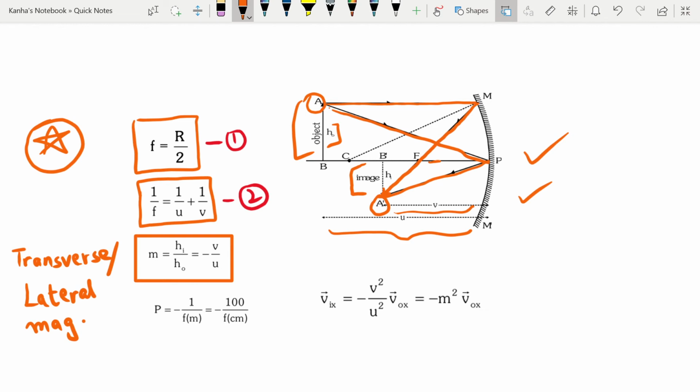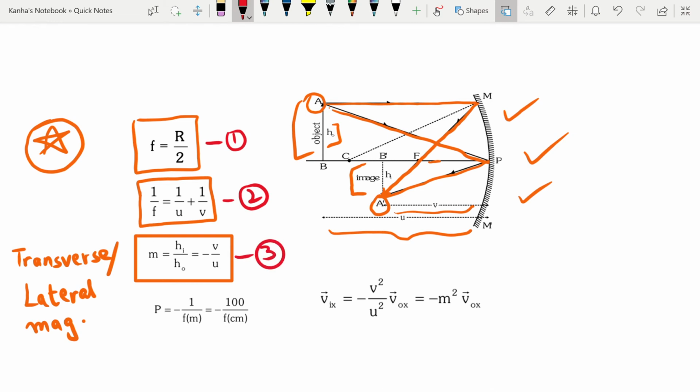Okay, it's a linear magnification, and it's given by hi, which is height of the image, by h0, height of the object. Okay, and using some similar triangles properties here, you will find that this is equal to negative of v by u. So I want you to mark these as well.